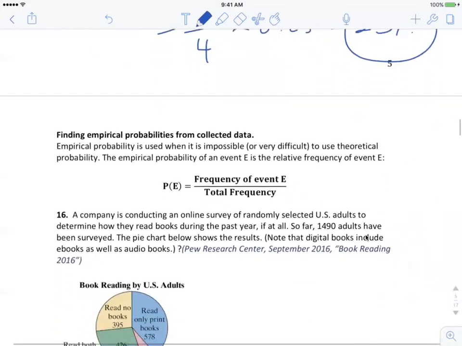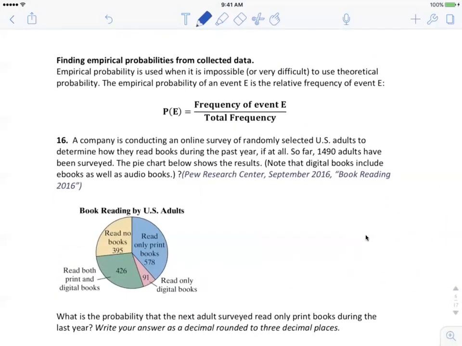Okay. Next, and finally, we'll get to empirical probabilities. So for empirical probabilities, there's a formula. It's similar to the theoretical probability formula. It's the frequency of event E divided by total frequency. So let's take a look at some examples.